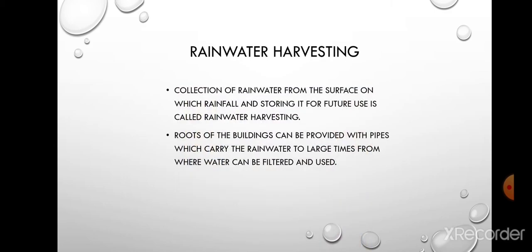Rainwater harvesting. What is rainwater harvesting? It is the collection of rainwater from the surface on which rain falls and then storing it for future use. Now, the majority of rainwater flows down and goes into the drain. If we want to conserve this water, what can we apply? We can apply the technique of rainwater harvesting. First of all, we can build pipe-like structures that connect to the roof, and we can build a tank either underground or on the surface, which can store the water that is draining out from the roof. Then that water can be used in future. Even if it is not fit for drinking, we can use it for other purposes.